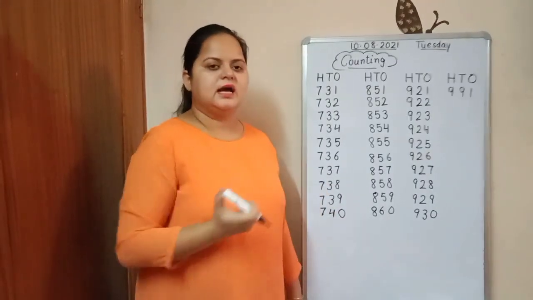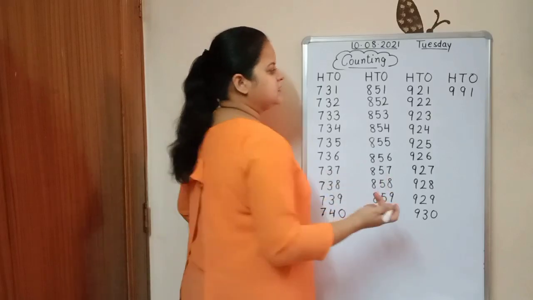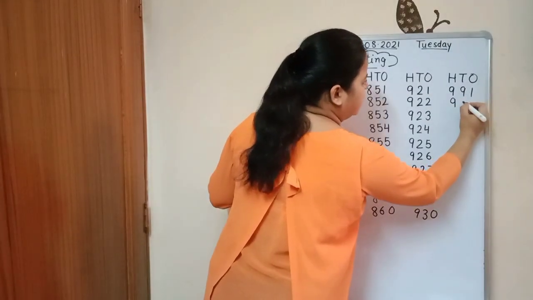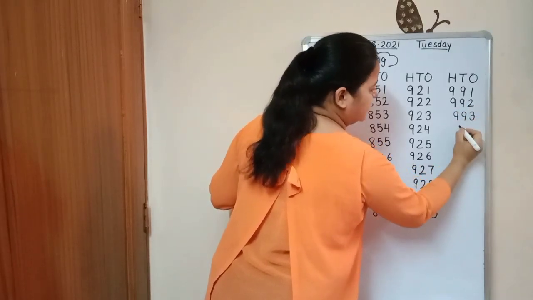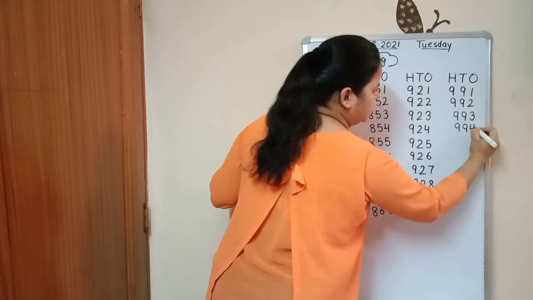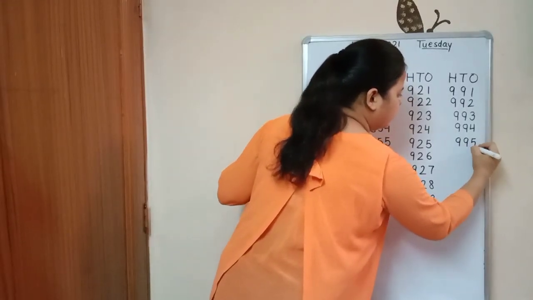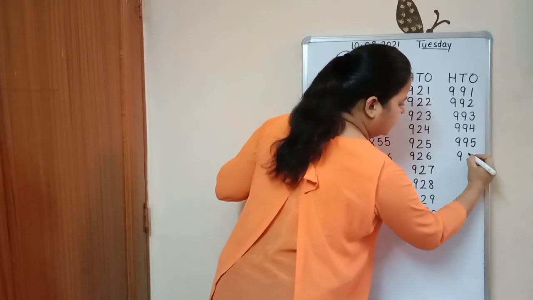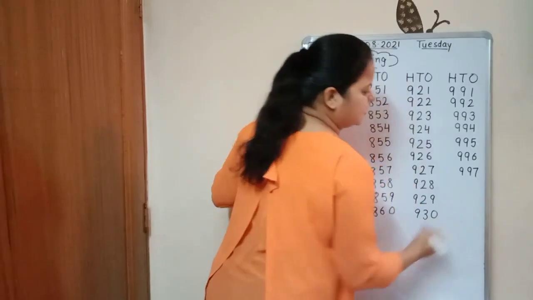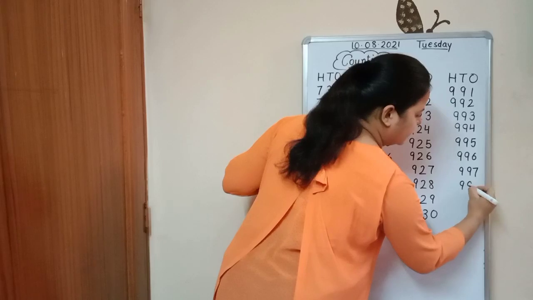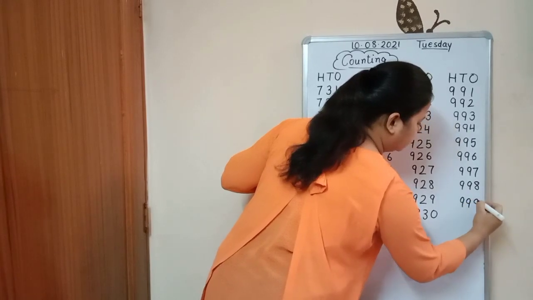The next and last line is 991. The next number is 992, 993, 994, 995, 996, 997, 998, 999.